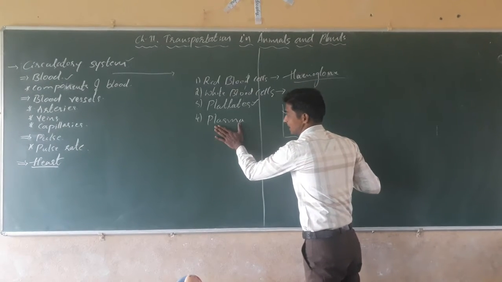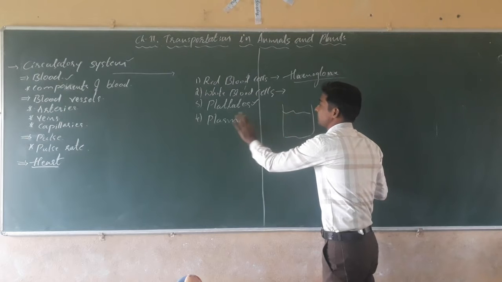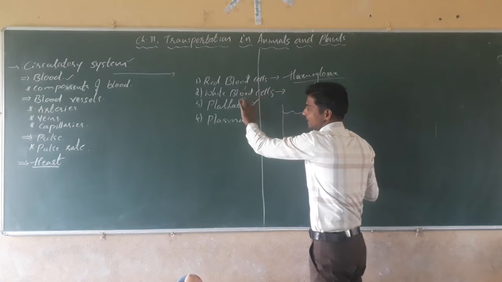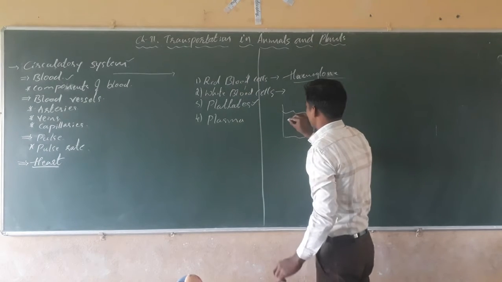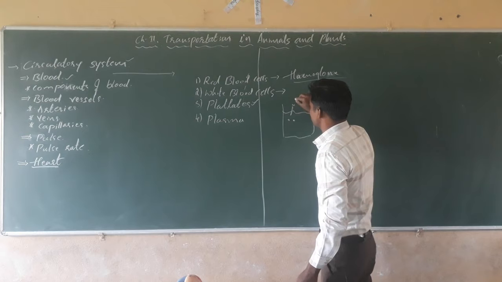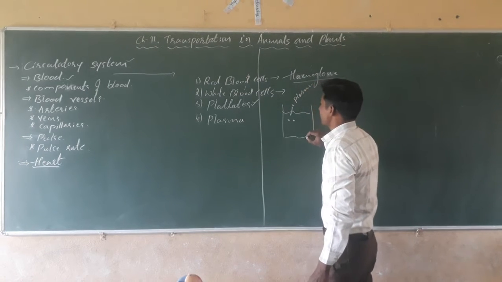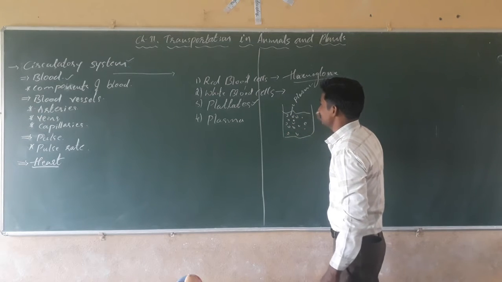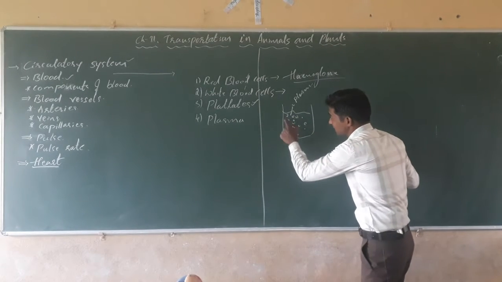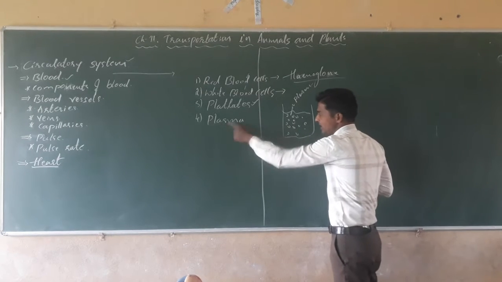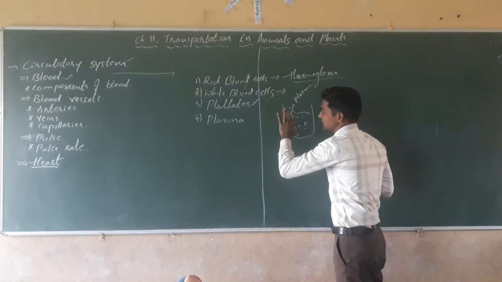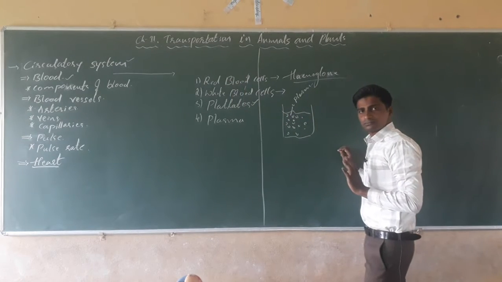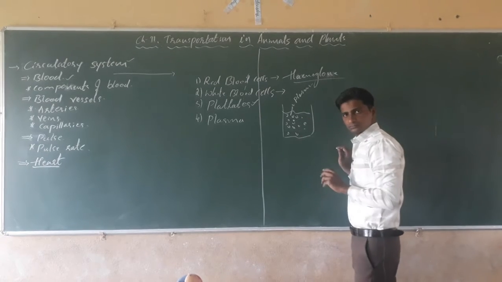Plasma is the liquid nature of the blood, and in this plasma the WBC, RBC and platelets are embedded, or suspended. Isn't it?